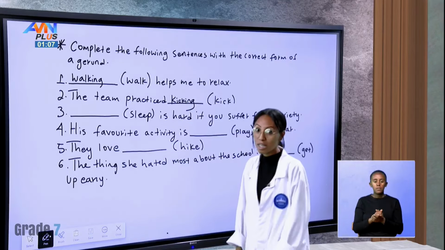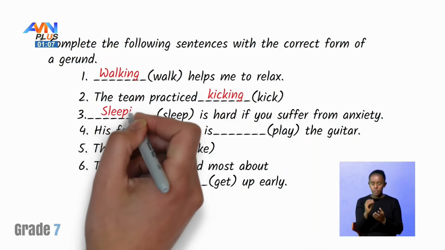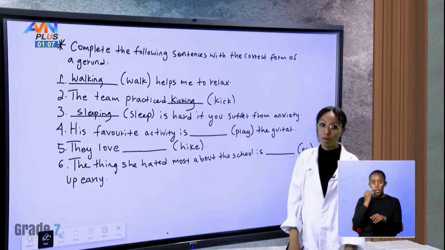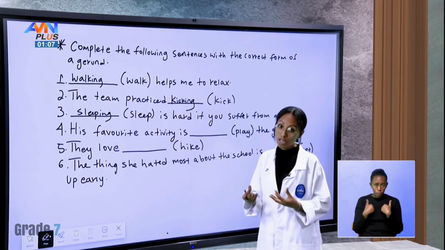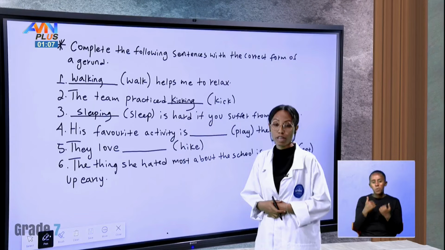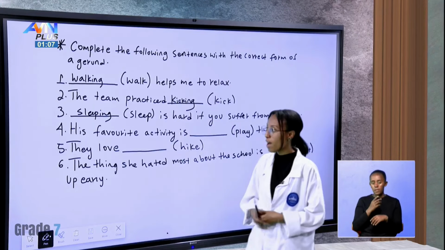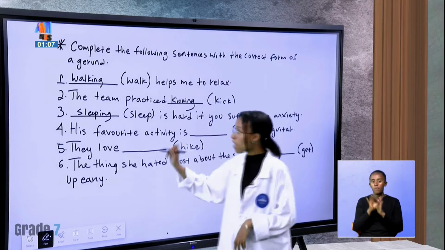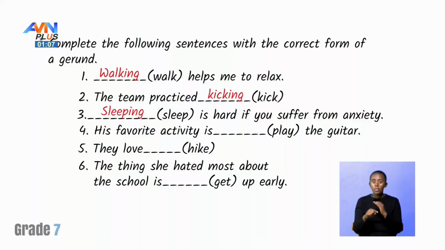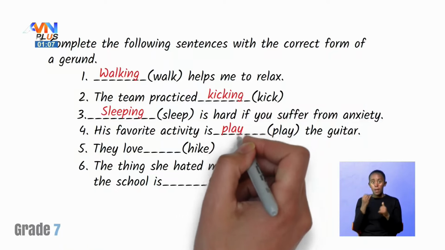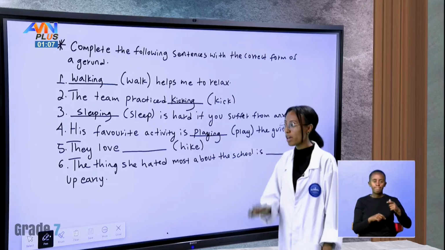Number three, sleep. Sleeping. Sleeping is hard if you suffer from anxiety. If you have anxieties, fears that you have during the daytime, it's hard for you to sometimes sleep. So sleeping is hard if you have anxiety. Number four, his favorite activity is what? Playing the guitar. His favorite activity is playing the guitar.